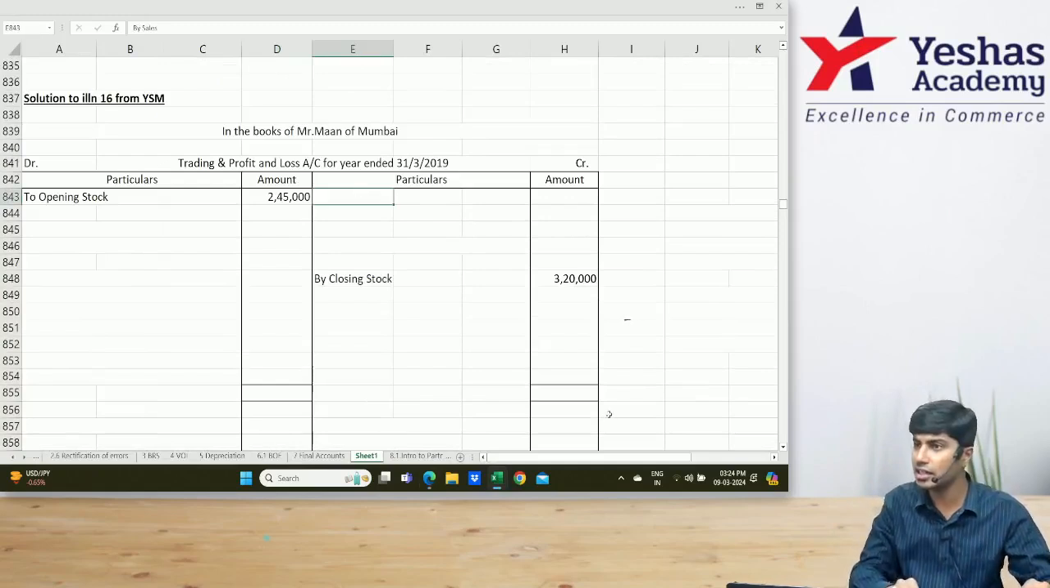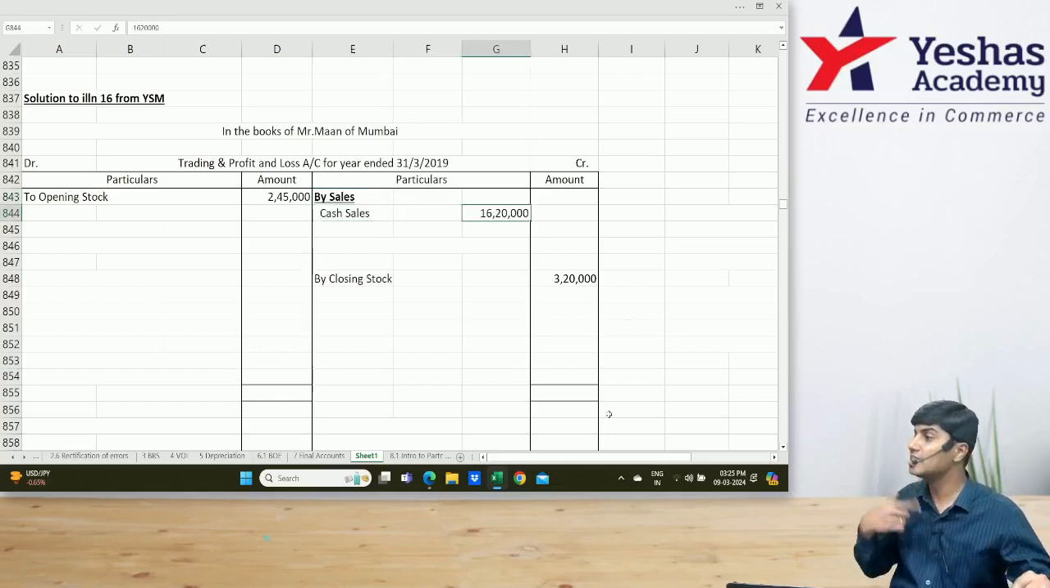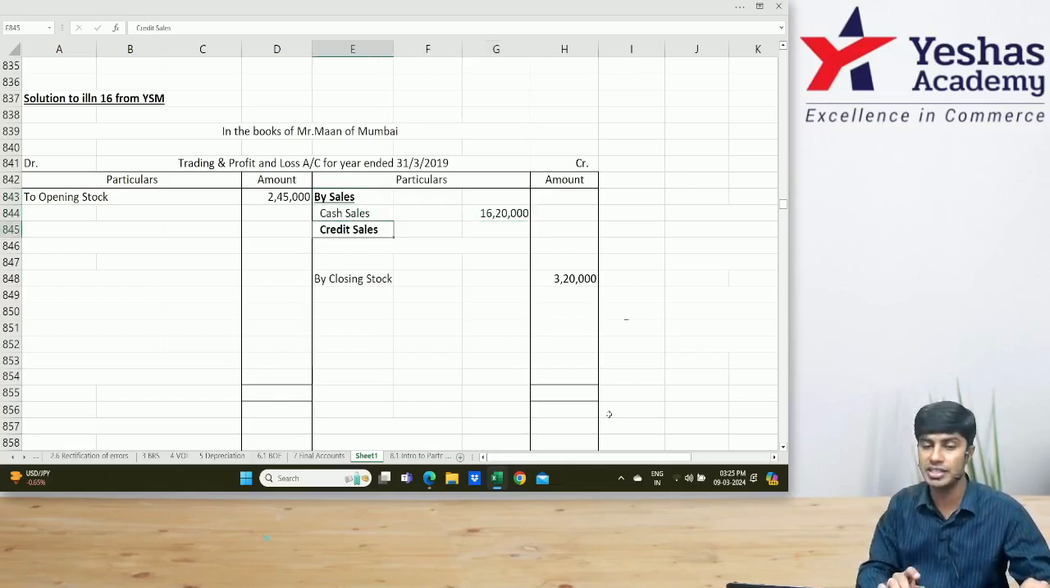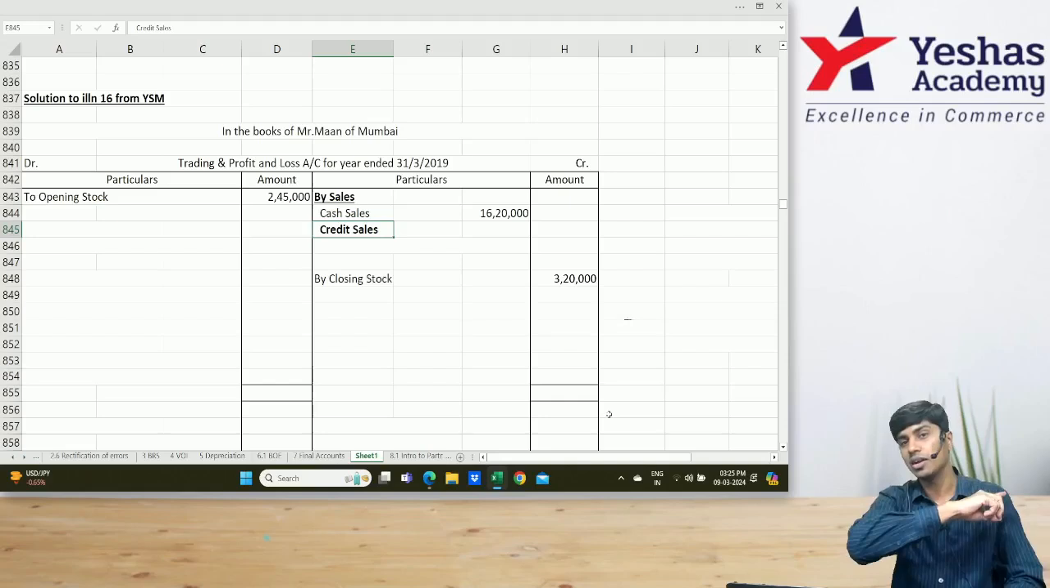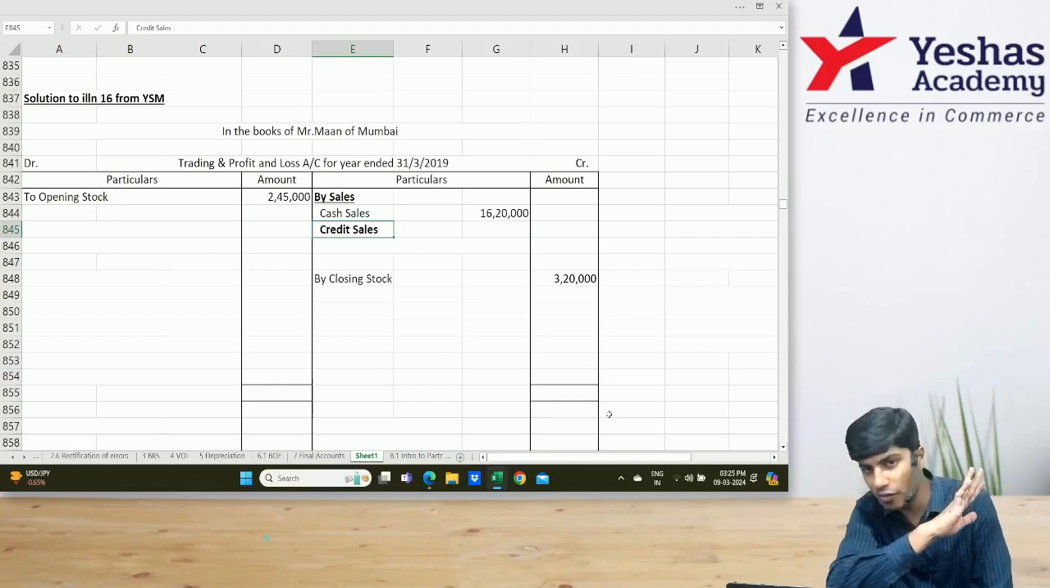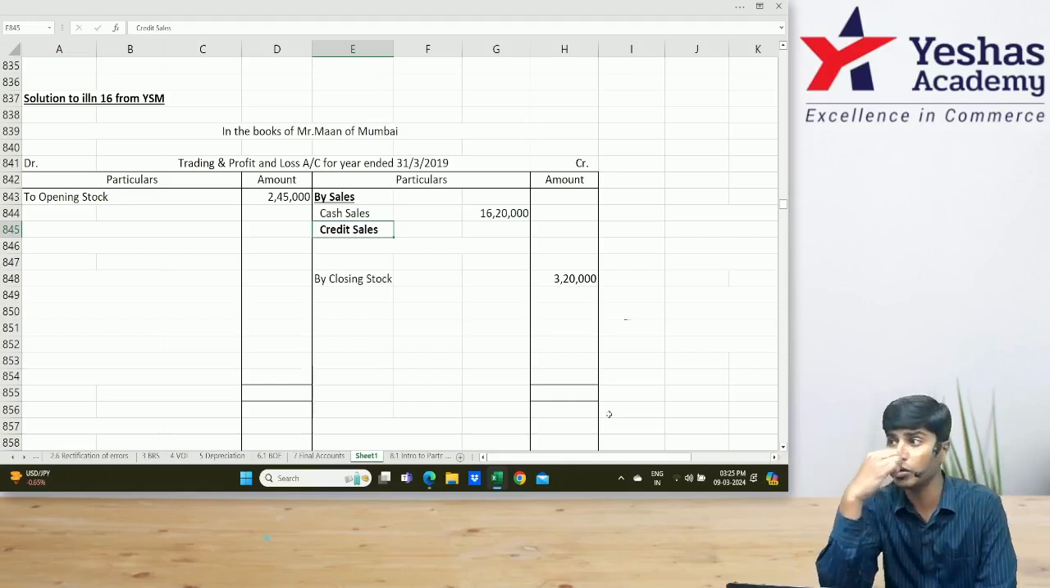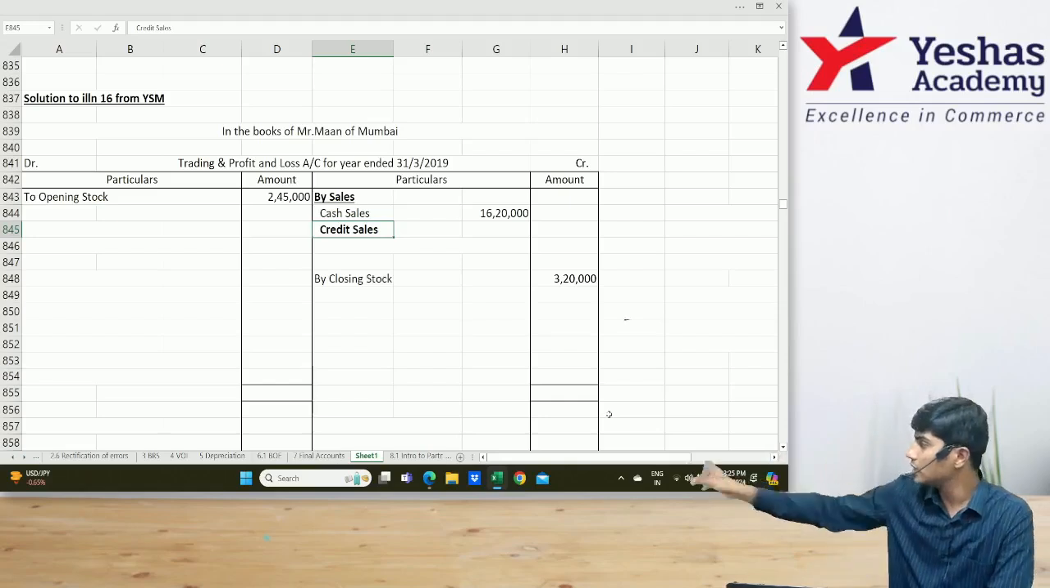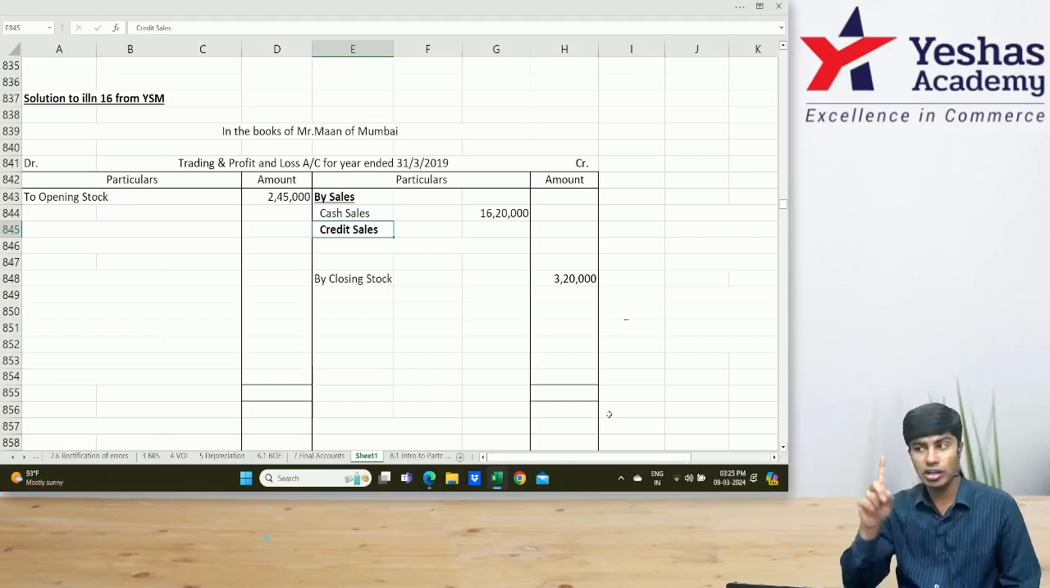Do you write sales here? But this is 16 lakh 20. This is not complete sales. This is only cash sales. Credit sales has to be identified. Where do we find credit sales? In our debtors account. And then I'll write here. As of now, I don't know credit sales. I wrote 16 lakh 20 here, at one place.